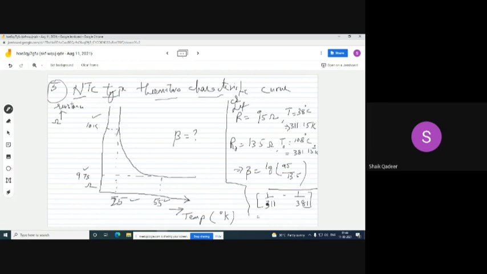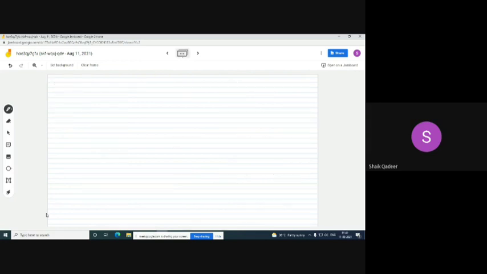Let us see an example of an integrated circuit for temperature measurement. This is also there in the syllabus, so we need to cover one example of an integrated circuit which is made for temperature measurement, right?